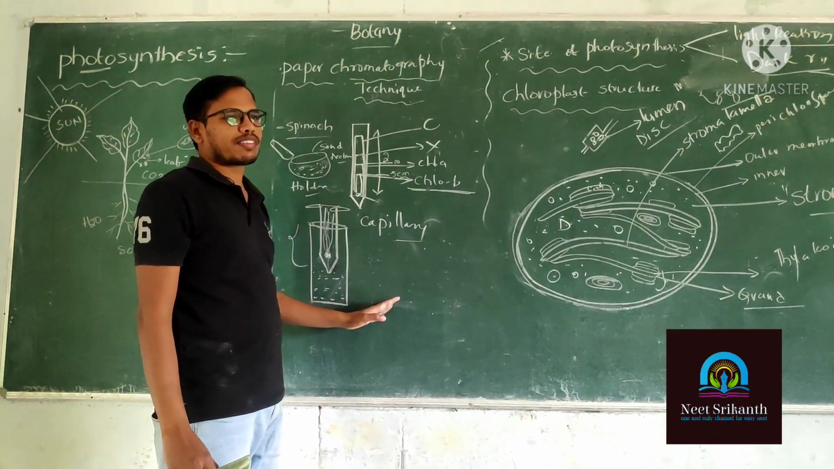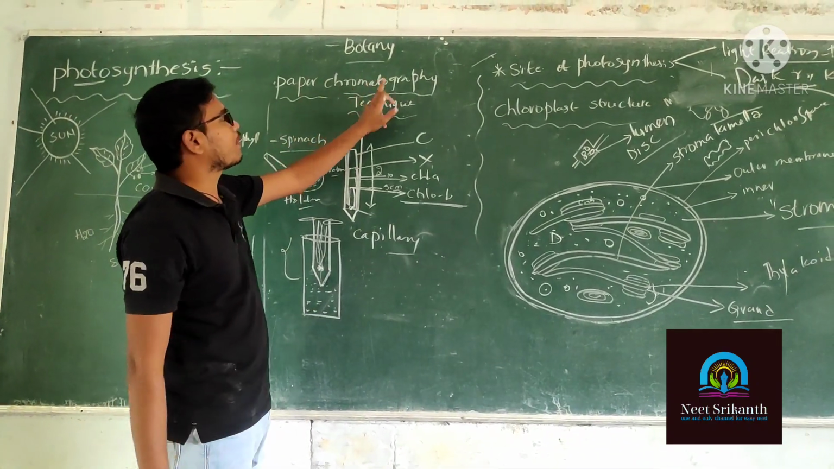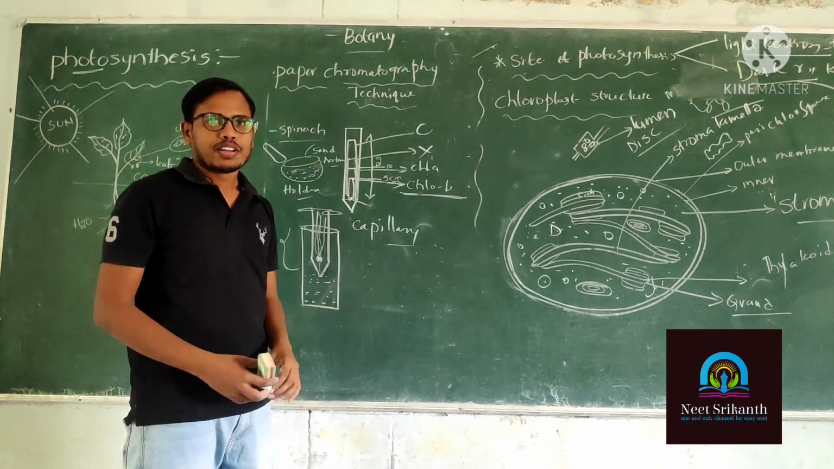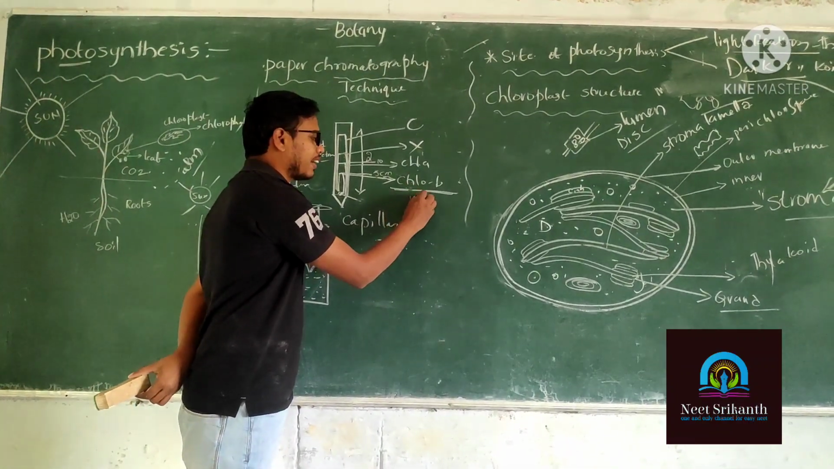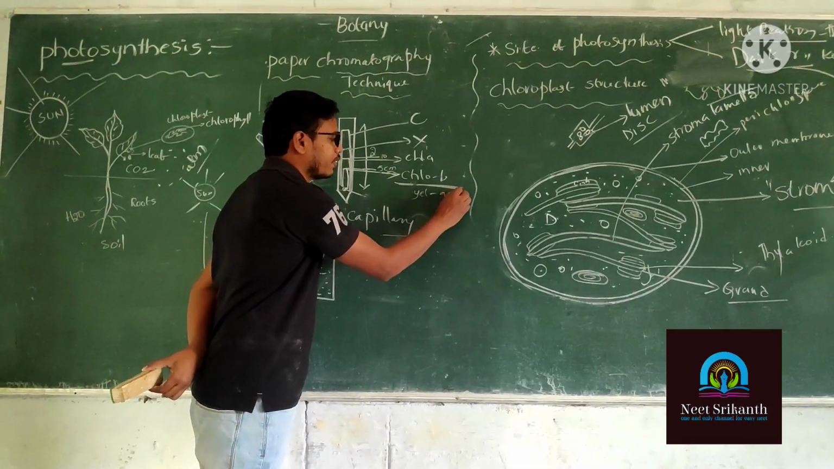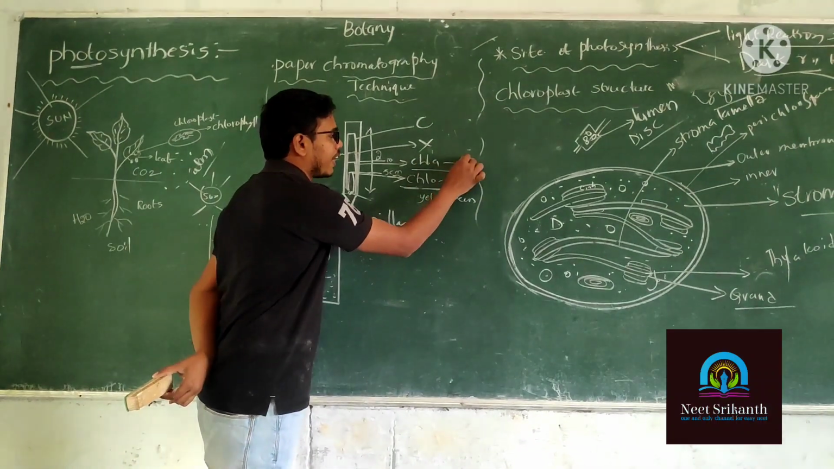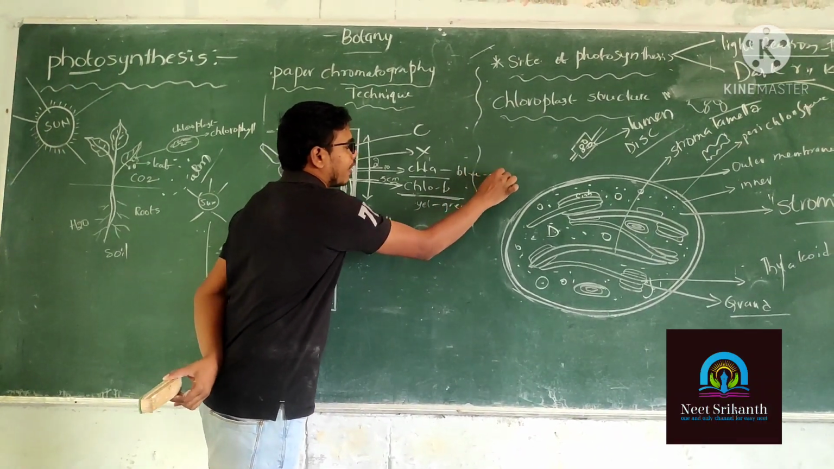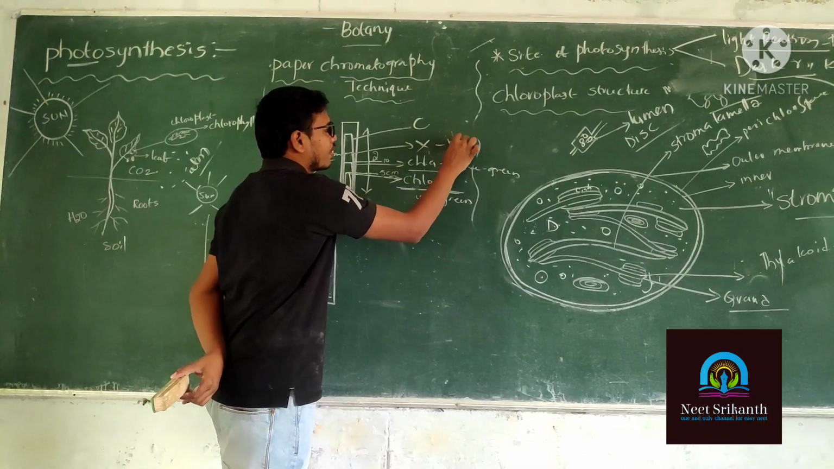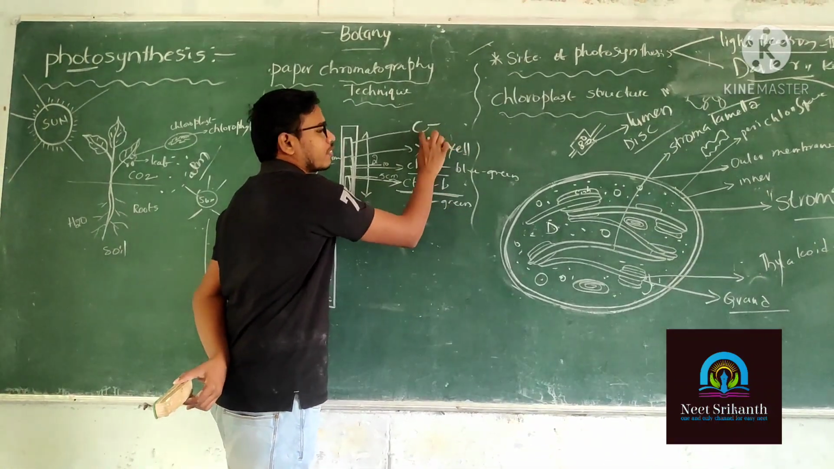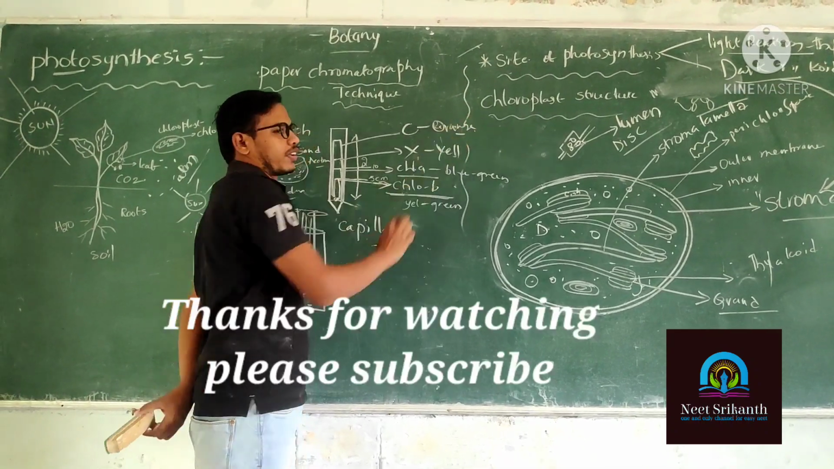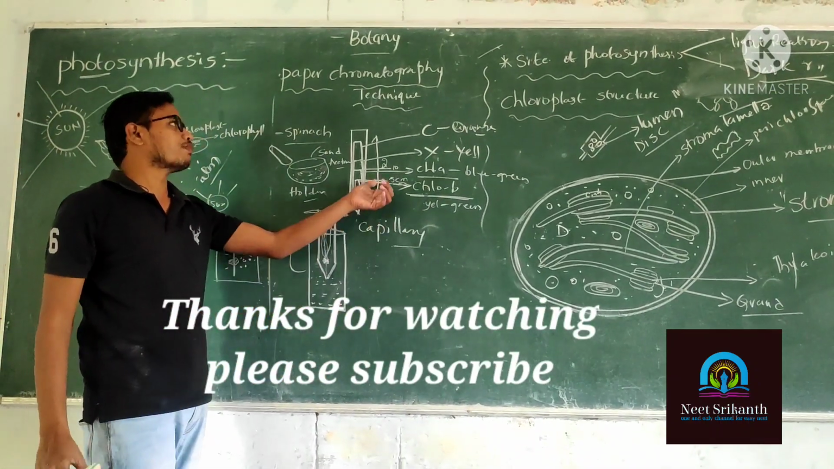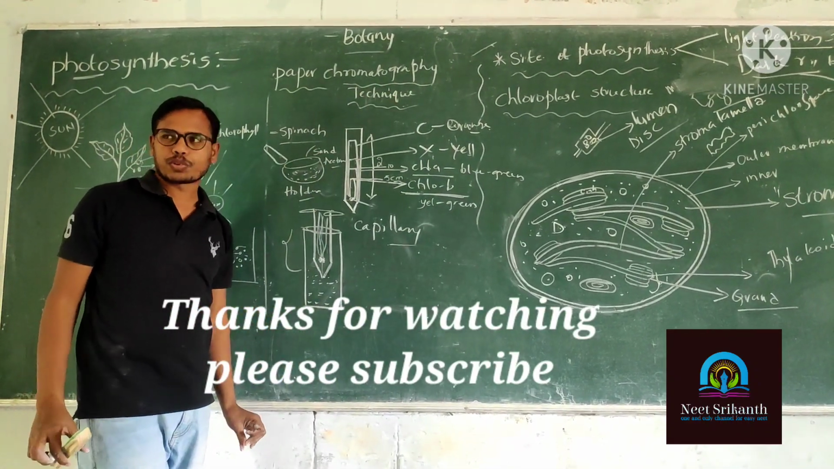So this is about the separation of pigments with the help of paper chromatography. In paper chromatography, chlorophyll B is slightly yellowish green, chlorophyll A is bluish green, xanthophyll is yellow, and carotene is red or orange. So this is about the separation of pigments by the paper chromatography technique.